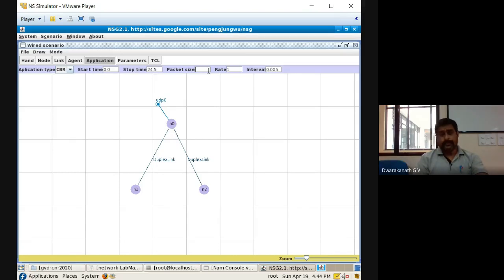For a TCP connection, the packet size will be set at TCP. That is the difference you should know. So packet size 500, rate 1, and interval 0.005, the interval between packets, not an issue.